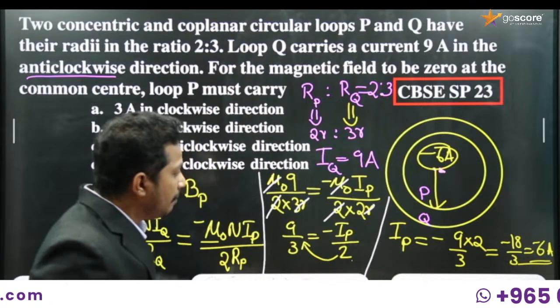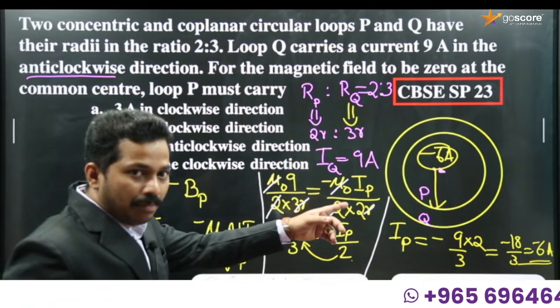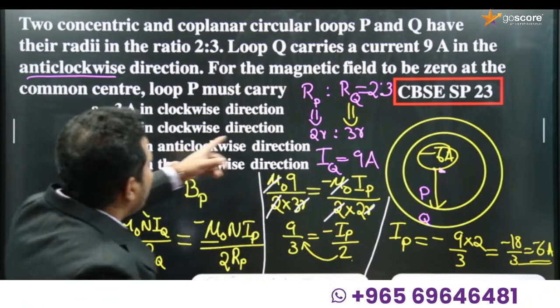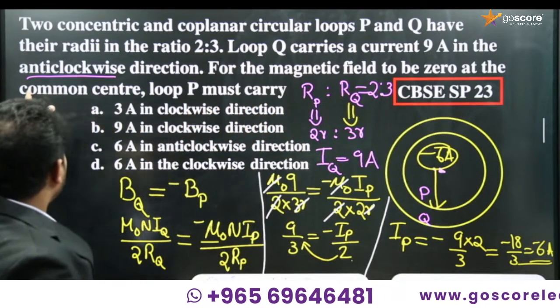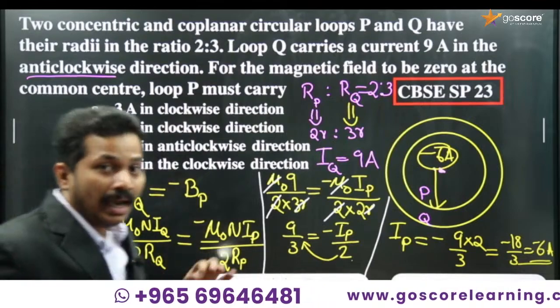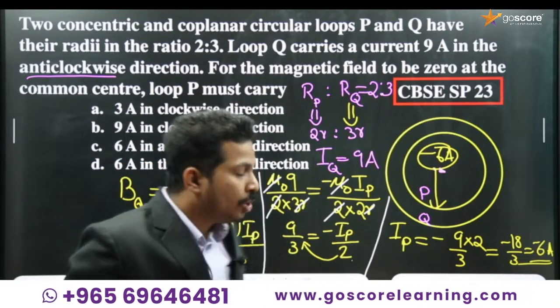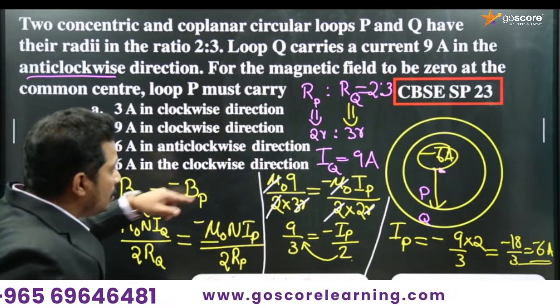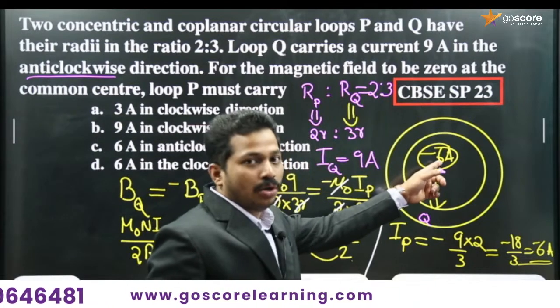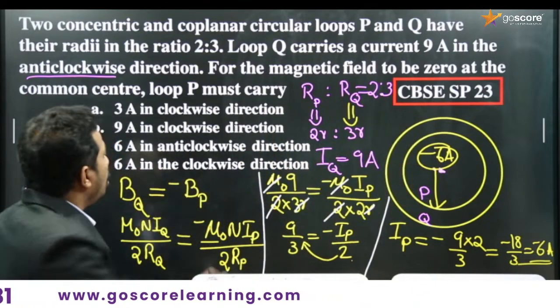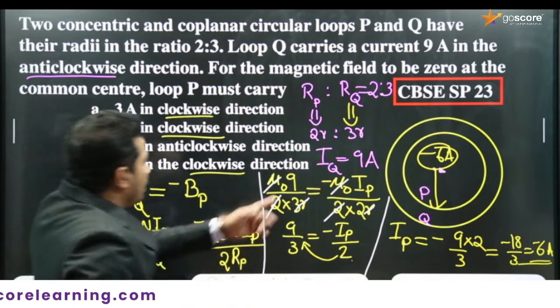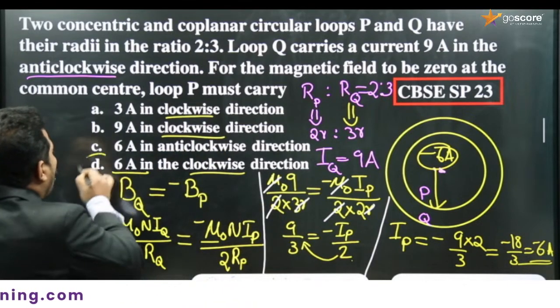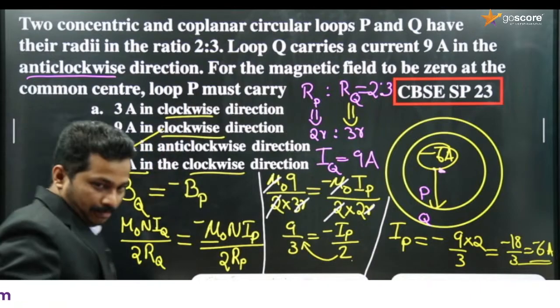Okay. So what is meant by negative 6 ampere here is that the current in the loop Q is 9 ampere in the anti-clockwise direction and is taken as positive, right? So the answer contains a negative sign because the current should be in the clockwise direction. So clockwise is here, clockwise is here, and magnitude is 6 ampere. So option D is the correct answer.